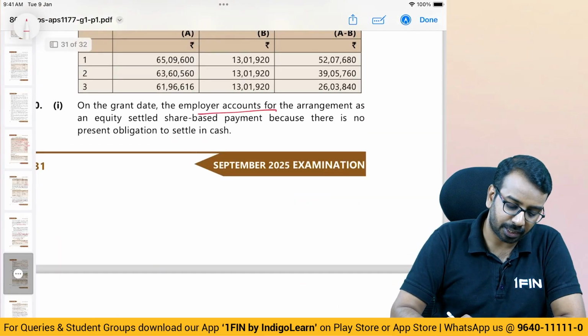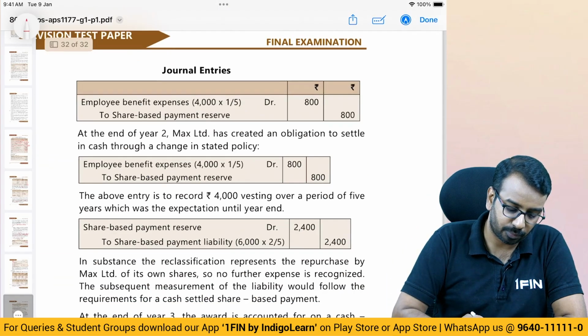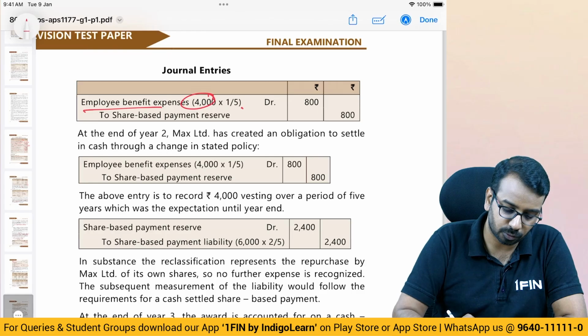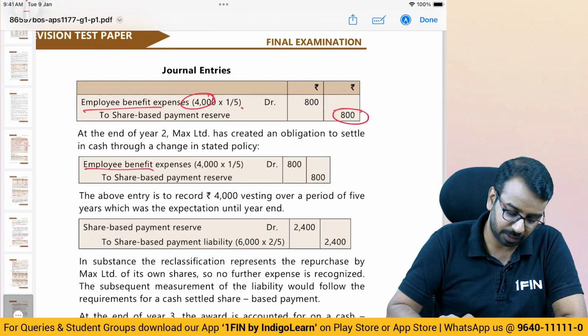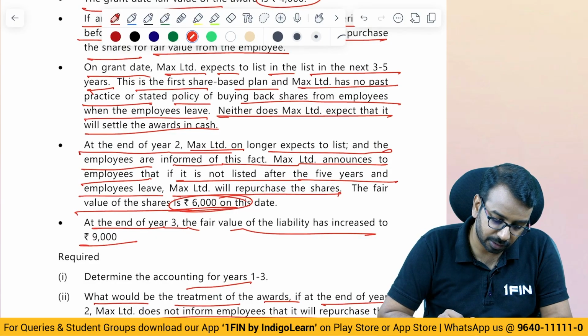On the grant date, the employer accounts for the arrangement as an equity settled share-based payment because there is no present obligation to settle in cash. So, employee benefit expense 4,000 by 5 to SBP reserve for the first year. In the second year, the same entry is repeated. When they buy back, at the end of year 2, they no longer expect and the fair value is how much?